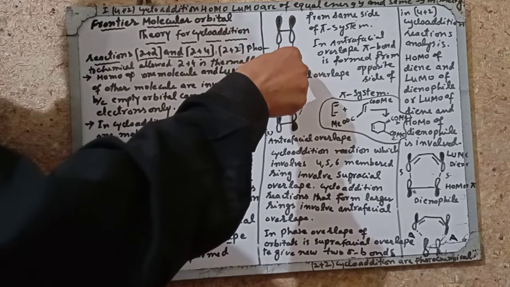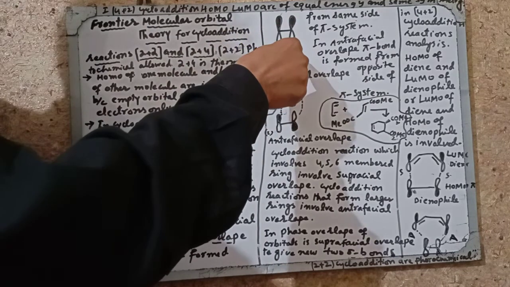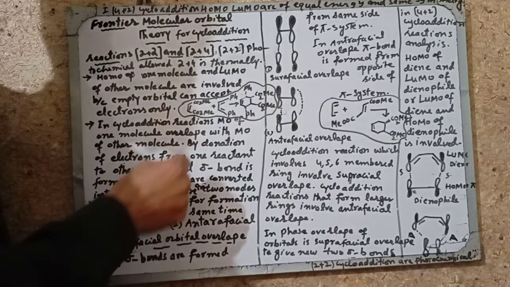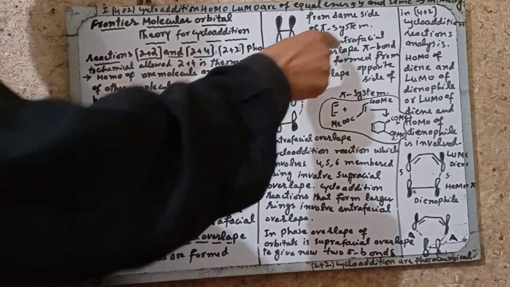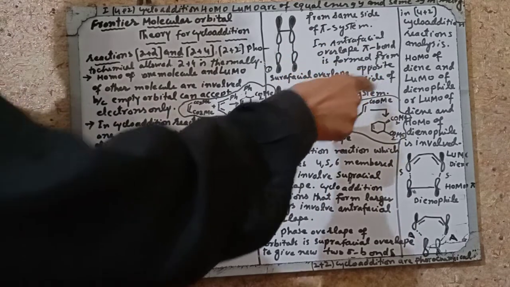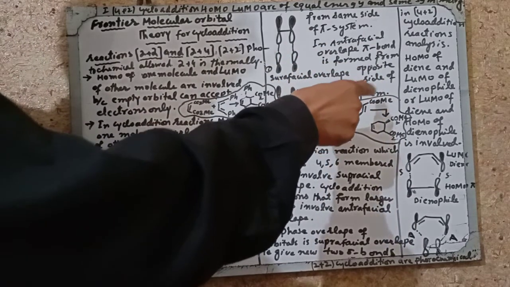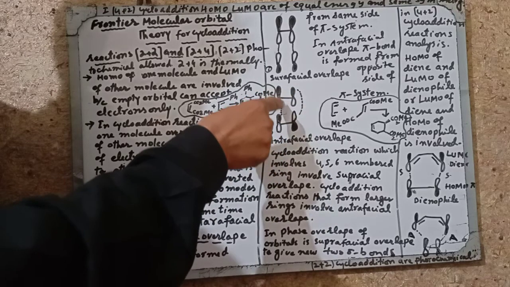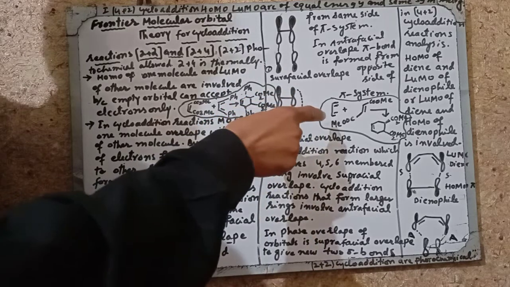Like this is the suprafacial overlap: the negative lobe overlaps with the negative, and the positive lobe overlaps with the positive, on the same side of the pi system. In antarafacial overlap, the bond is formed from the opposite sides of the pi systems. This is where a positive lobe overlaps with the negative and a negative overlaps with the positive.